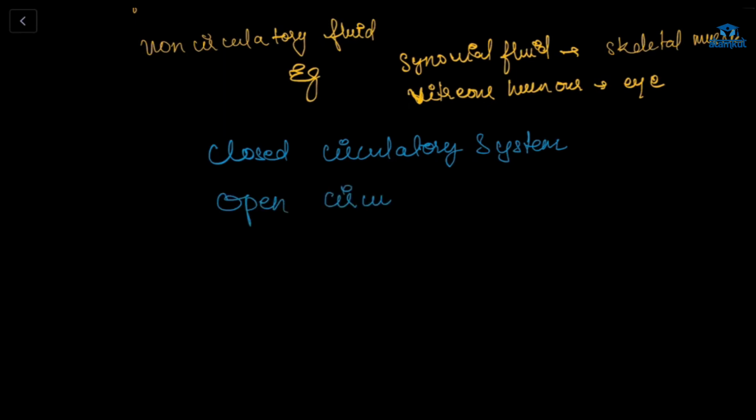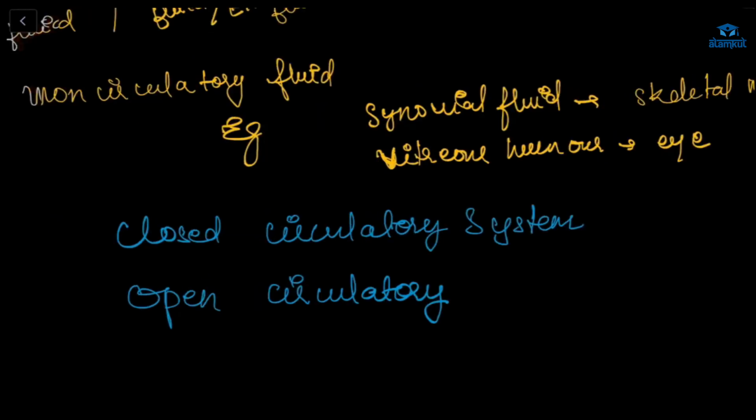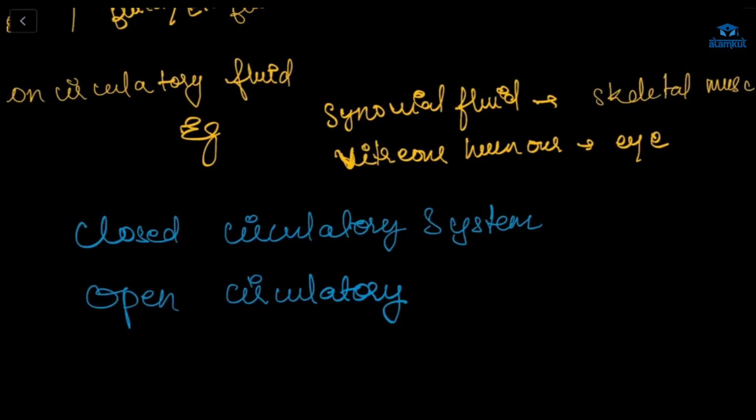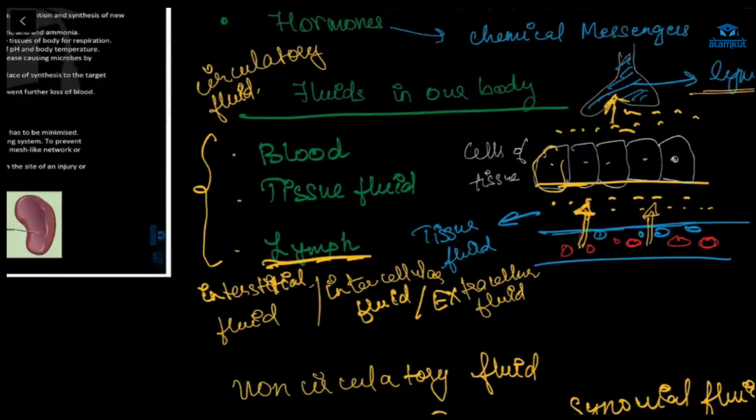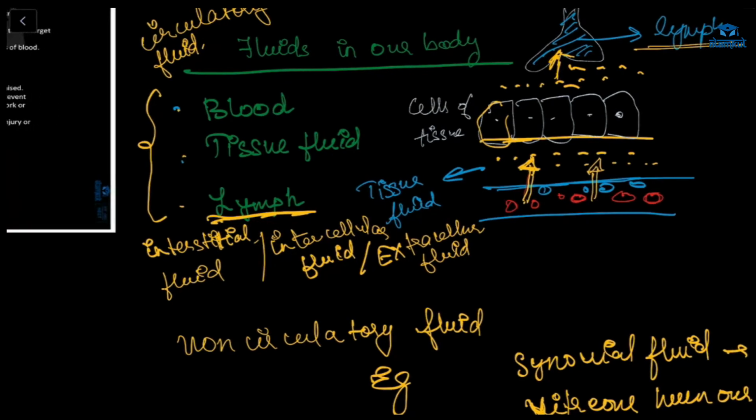Ma'am, can you again explain what are these non-circulatory fluids? Okay. This is synovial fluid, which is present in skeletal muscle, and this is vitreous humor, which is present in the eye. So these fluids don't move. That's why they are called non-circulatory fluids. I have given you examples. And these three are circulatory fluids. Everyone understood? And remember one thing: in NCERT, tissue fluid and lymph are the same thing. And in ICSE, they have given separately. You have to write according to your board.